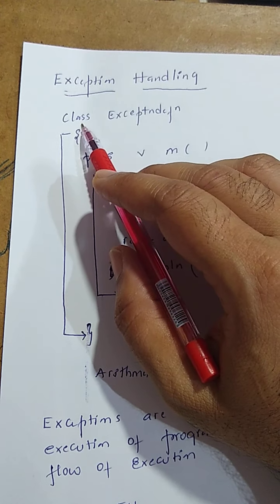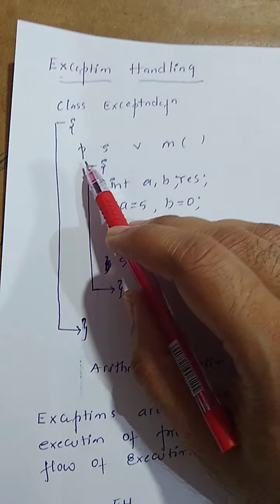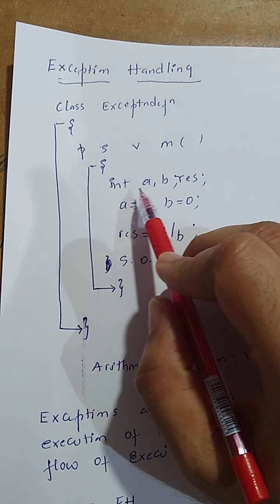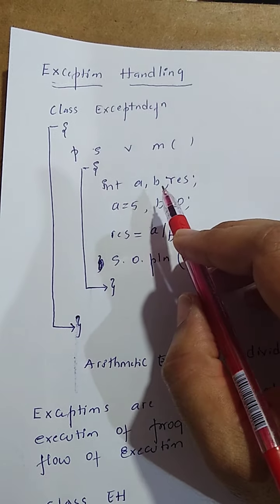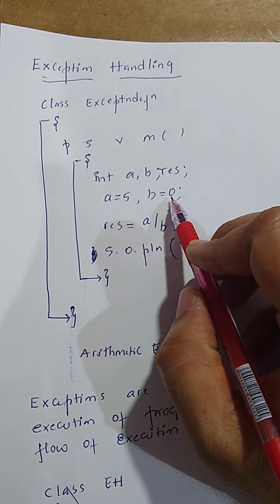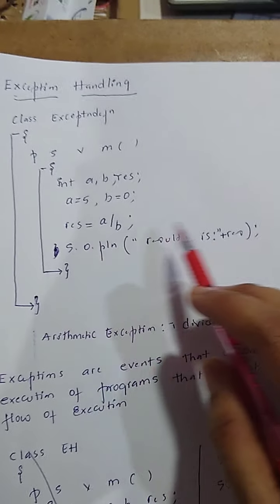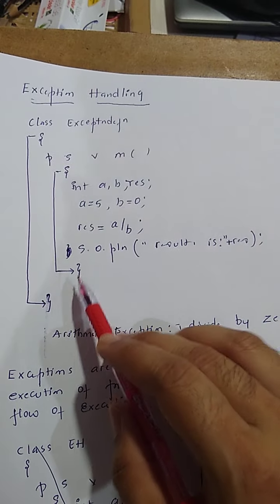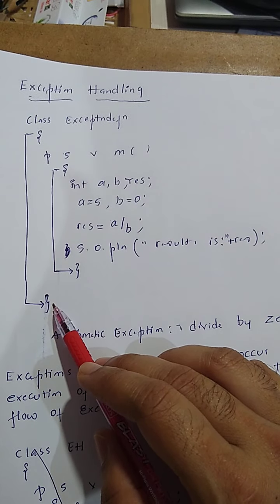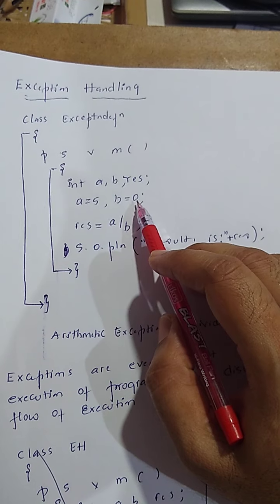Consider a simple Java program with the class name ExceptionDefinition, within which there's a public static void main. I've taken three variables, a, b, and res. A has the value 5 and b has the value 0. Here I'm just calculating a by b, and whatever result I get, I'm printing that. So this is the end of main and this is the end of the class. Observe here that the value of a is 5 and the value of b is 0.